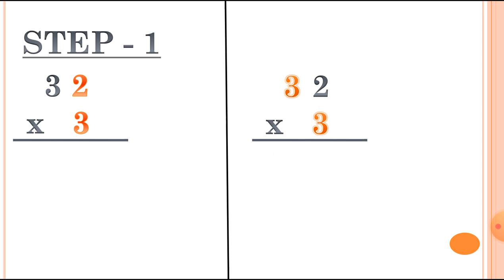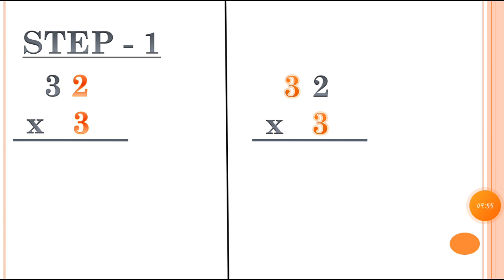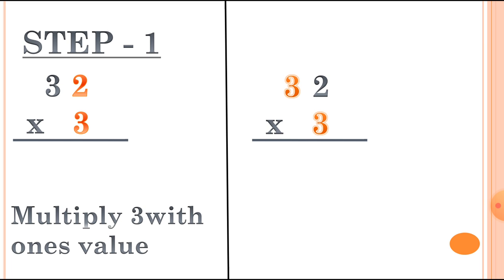Now the next example. Step 1. So what is step 1? We have to multiply the number 3 with the ones value. Here is the number 3. What does it mean? It means we have to speak the table number 3.